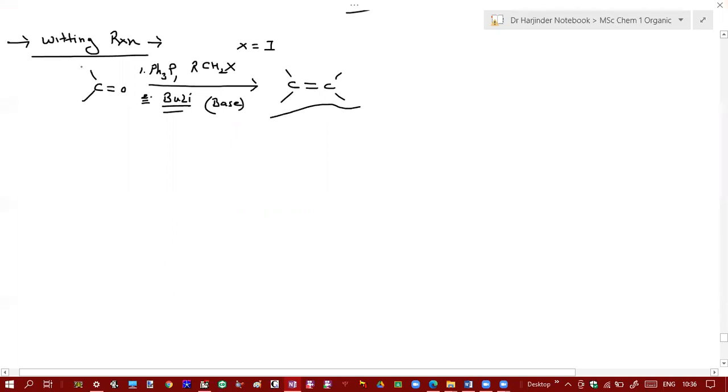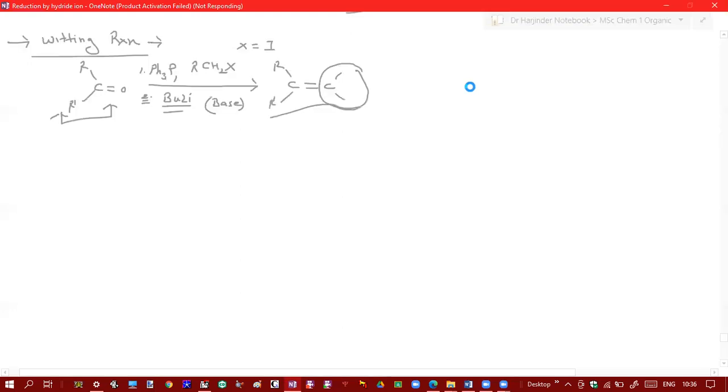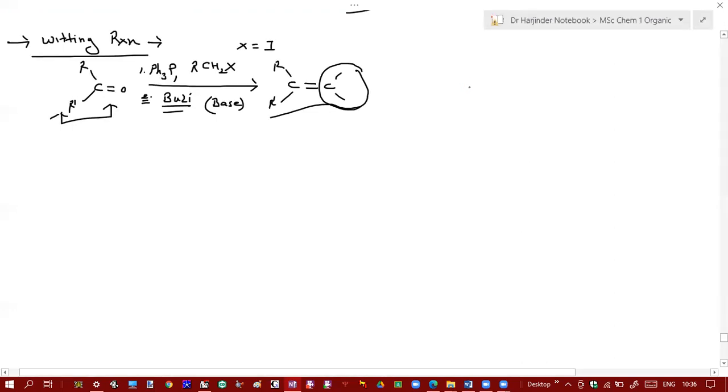If this is R and R prime, one portion comes from your carbonyl carbon, and the second portion comes from alkyl halide. So depending upon what alkyl halide you use and what carbonyl compound you use, you can get the corresponding alkene.